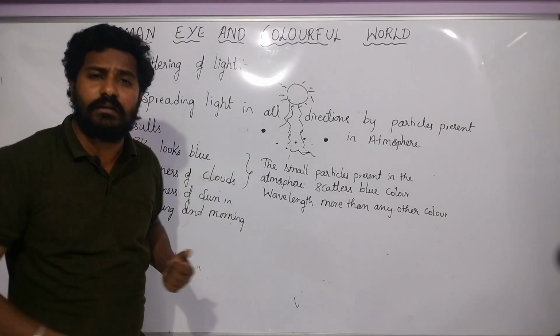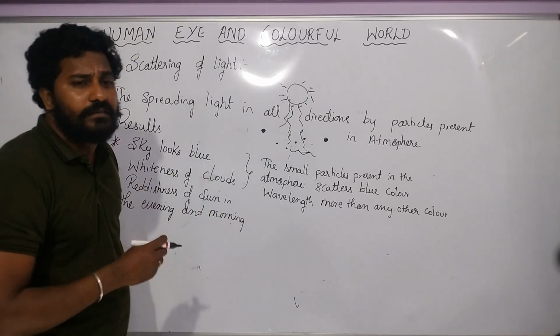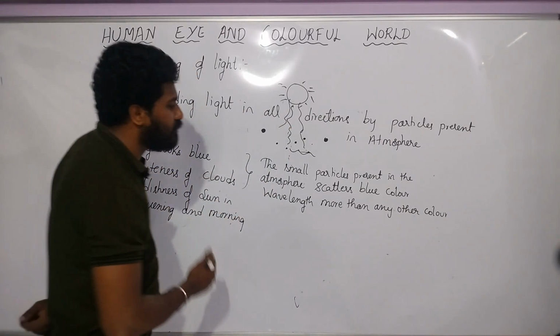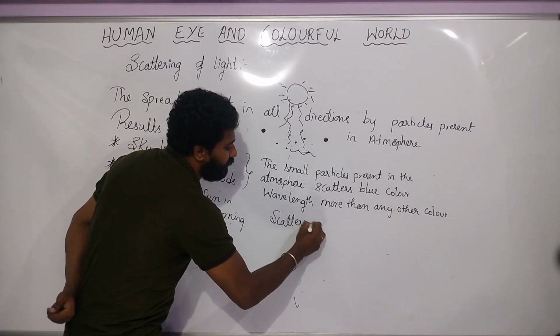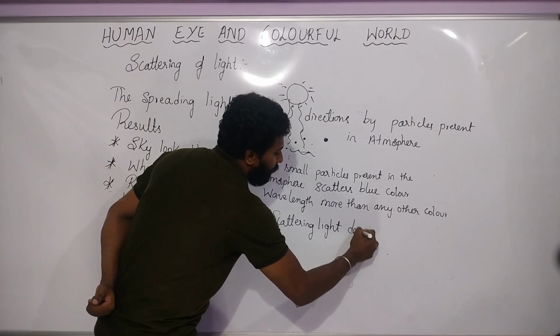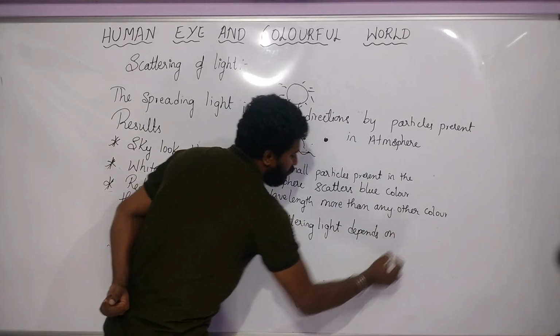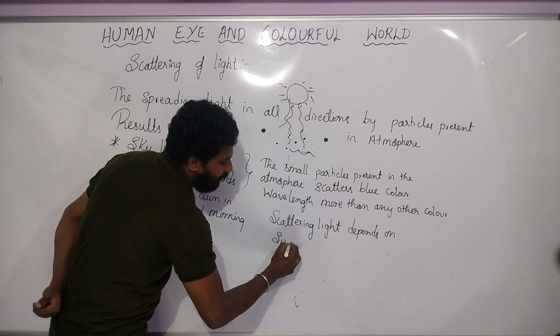So you can also ask, is it only blue color? Why can't the other colors, other colors also will emit, children. Okay, then on what factor does it depend? Scattering of light depends on the size of particles.